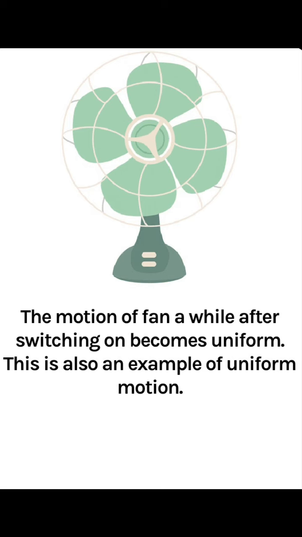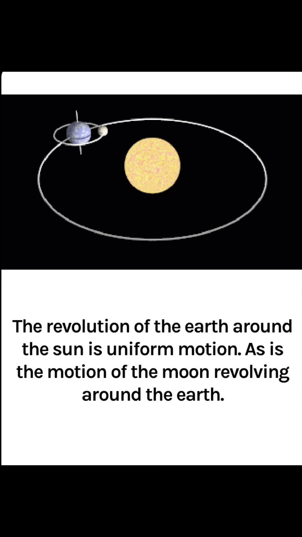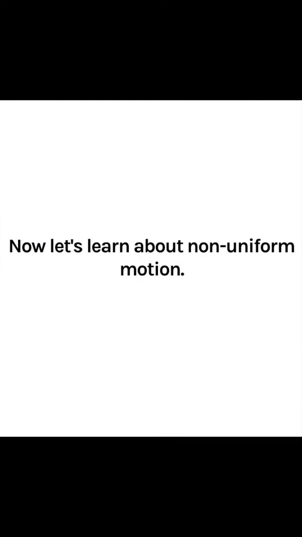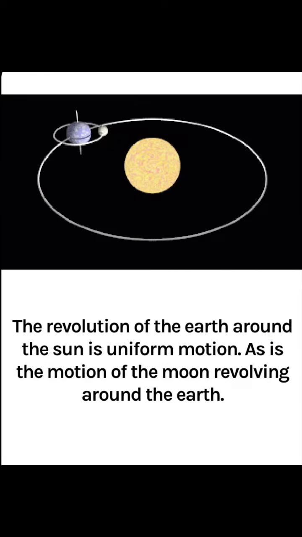Let's take some examples. The motion of a fan after switching on becomes uniform. So this is also an example of uniform motion. The revolution of the earth around the sun is uniform motion, as is the motion of the moon revolving around the earth. Not only earth, all the planets revolving around the sun, their motion is uniform.